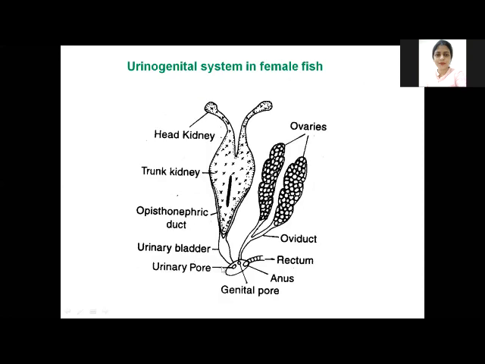The same in the female: the head kidney, the trunk kidney, the nephric duct, the urinary bladder, and the urinary pore. So this is the anatomy of the excretory system in fishes.